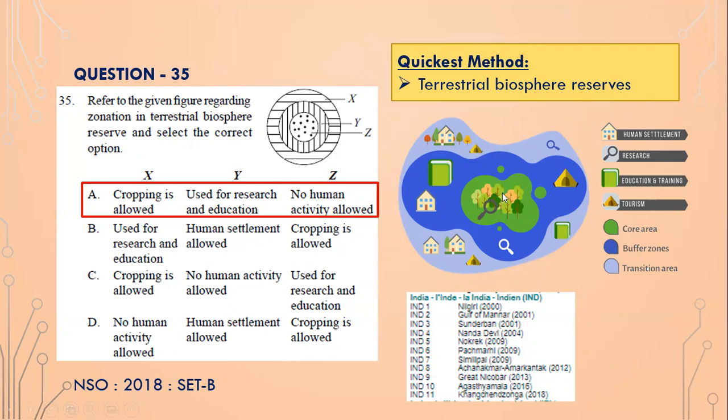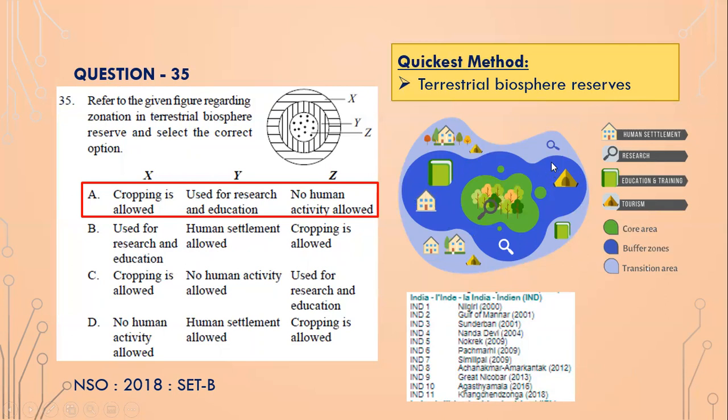So in those core areas, there is no human activity allowed. So in the core areas in the center, no human activity is allowed, isn't it? On the periphery of that core area, which is the buffer zone. So blue is the buffer zone. You may do certain research, isn't it? Only scientific experiments could be done. So scientists can go here, they can conduct some experiments and all, and that's it. You can have your small scientific camp.